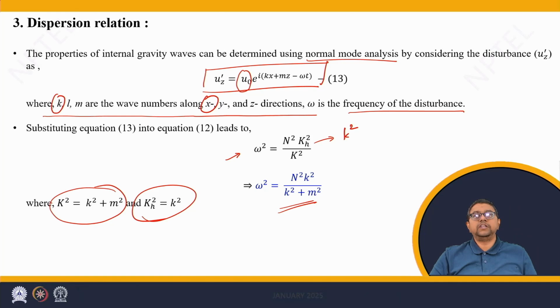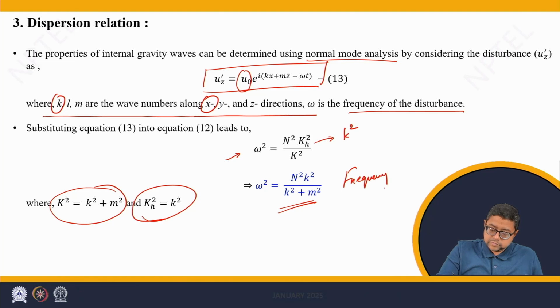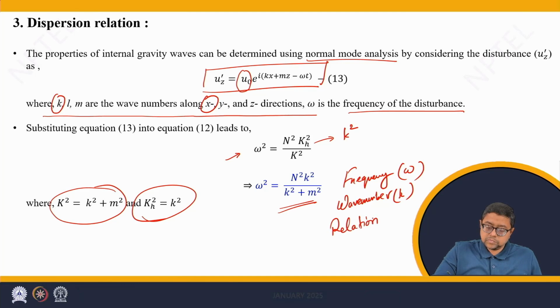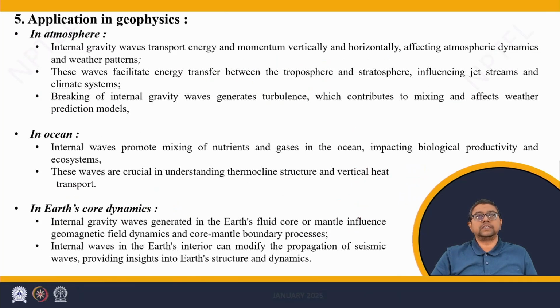Thus we have the frequency wave number relation given by this. This means that for waves having different wave numbers, the frequency of oscillation are different for internal gravity waves.